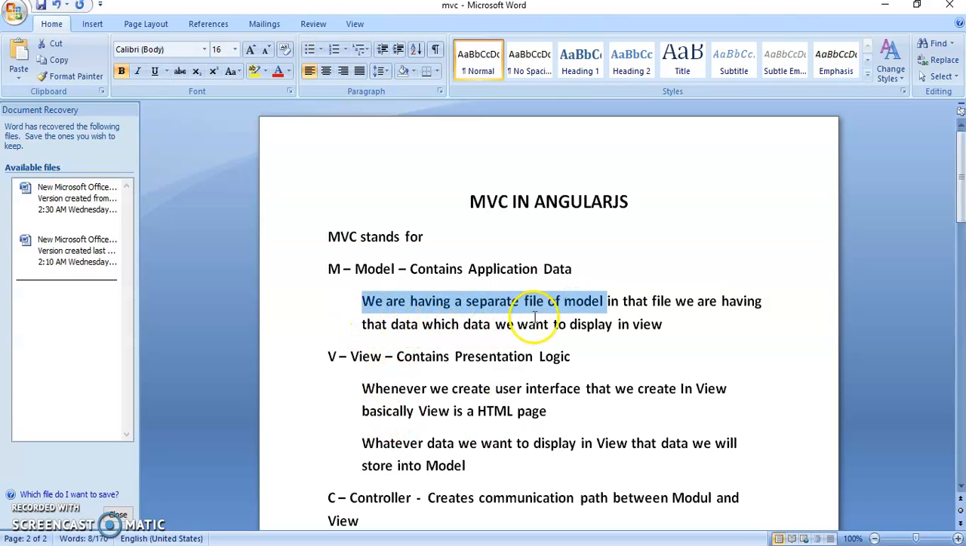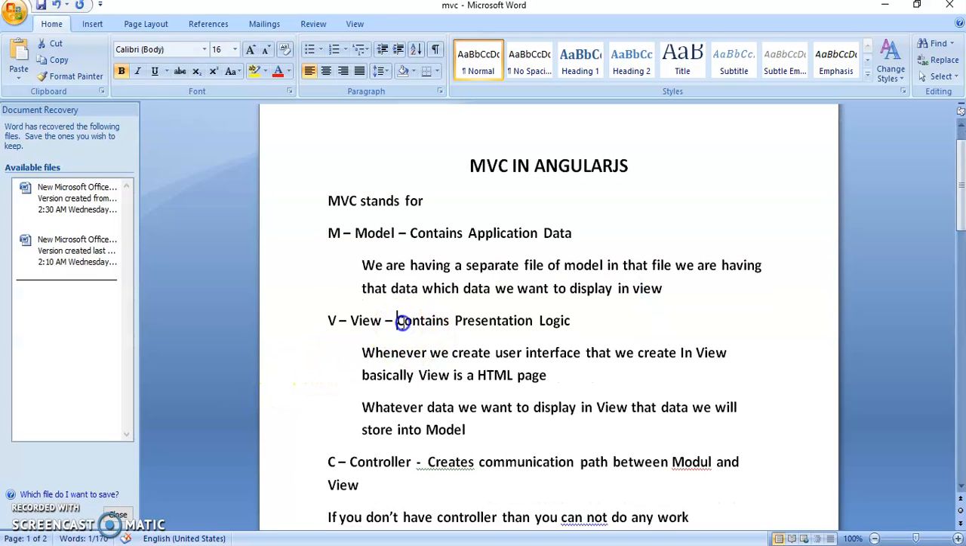We have a separate file for the model. In that file we have the data which we want to display in the view. That data we can keep in the model file. And then we have one more, V for view. View means it contains presentation logic.